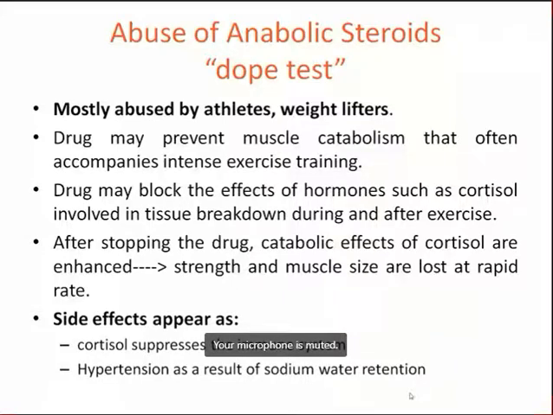The cortisol suppresses the immune system. Immune related problems could be seen with the use of anabolic steroids, and hypertension as a result of sodium and water retention. This is the main problem with the anabolic steroids. That's it for anabolic steroids. We have a very short topic.